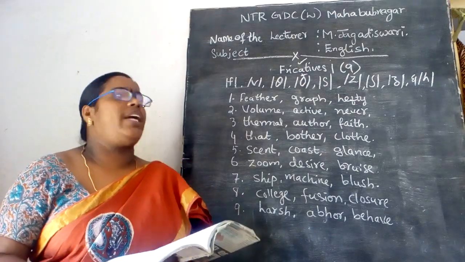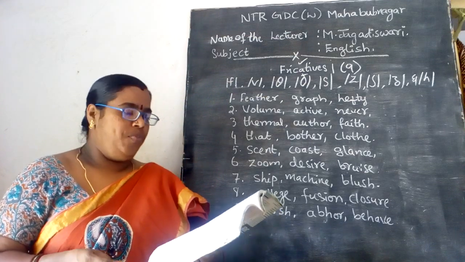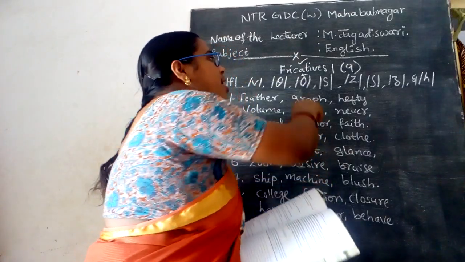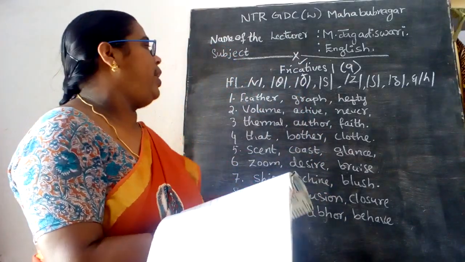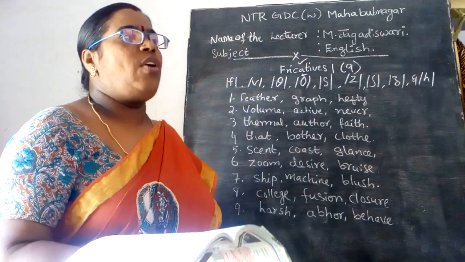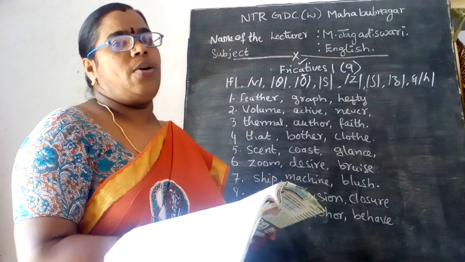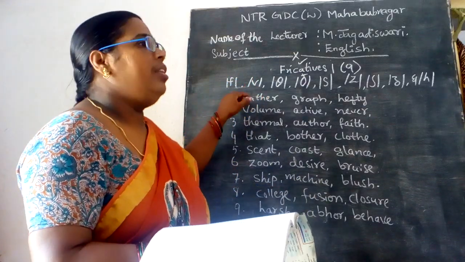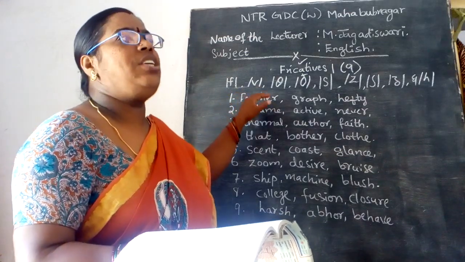Now let us take the following examples of these sounds. What are the following examples of the 9 different classifications? The first sound is the F sound. Here the examples are feather, F-E-A-T-H-E-R.